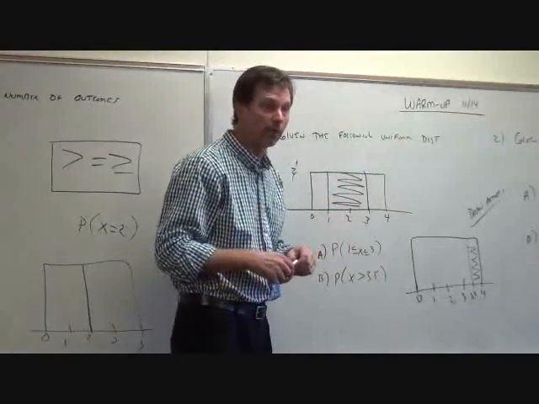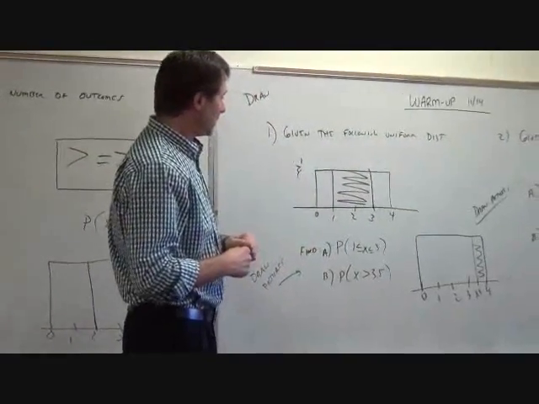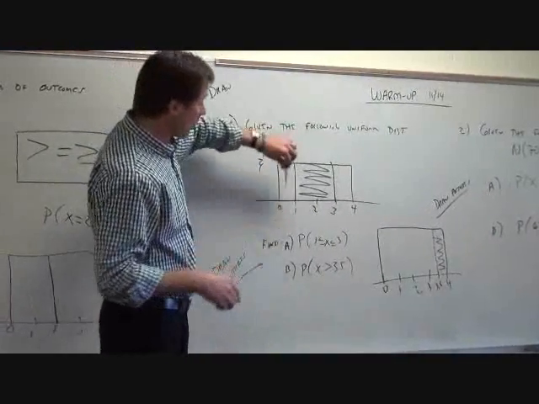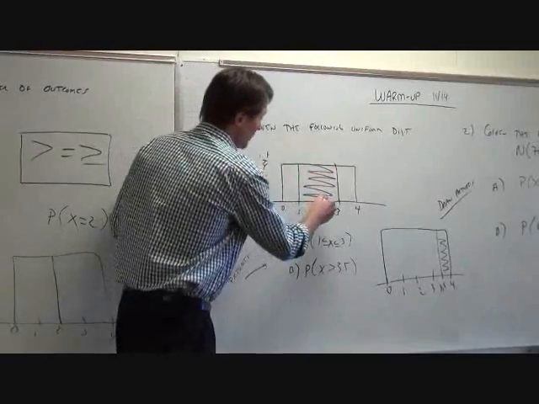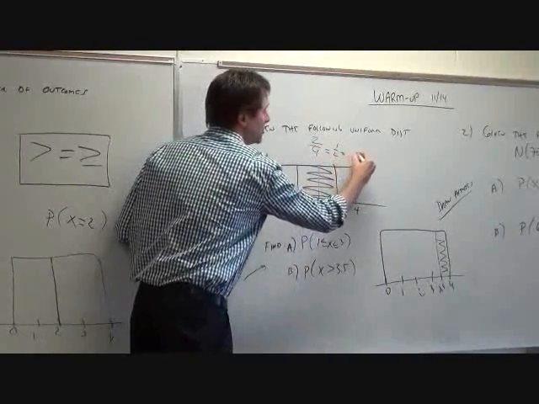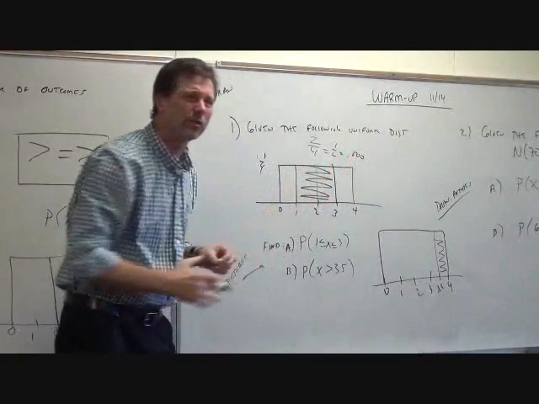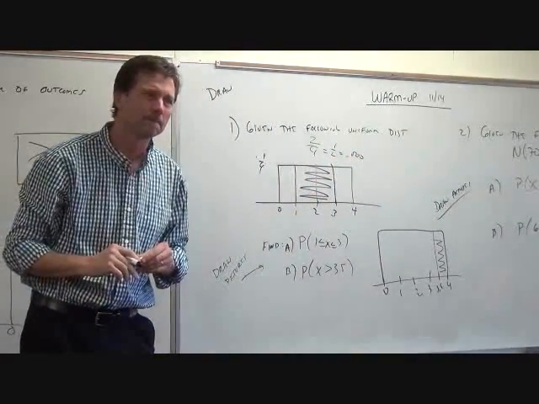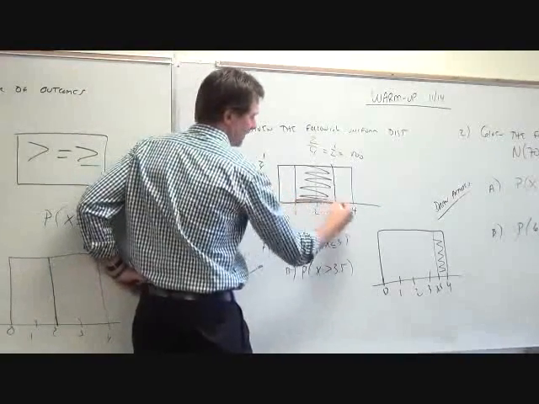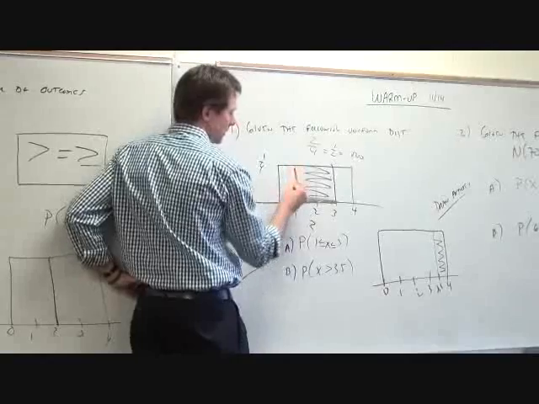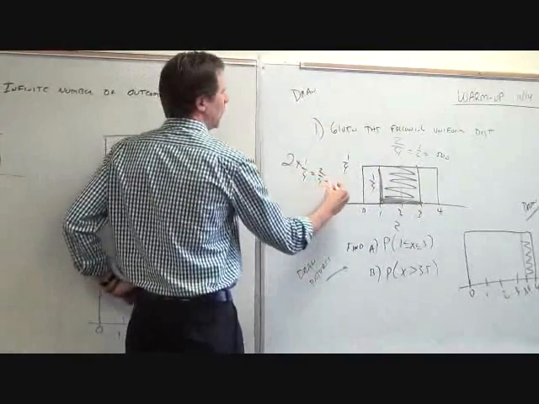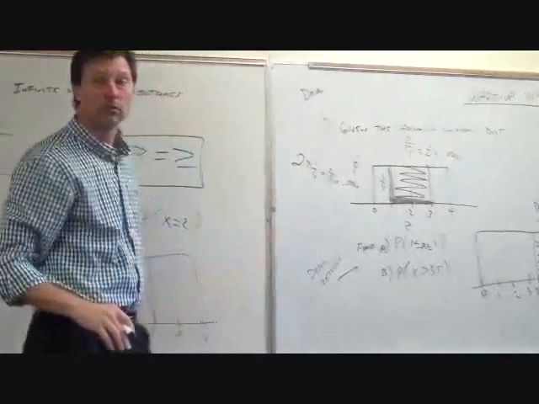So what did you figure out as probability, or how'd you do that? 50%. It's if each number is a quarter. Okay, so that's one way to look at it, right? He broke them into quarters. And these were 2 of the quarters. 2 over 4 is 1/2, which is 50%. What's another way to do that? It's a rectangle, so you just do the length of the shape. And what's the length? 2. And what's the height? 1/4. 2 times 1/4, 2 over 4, 0.5, you get the same answer.